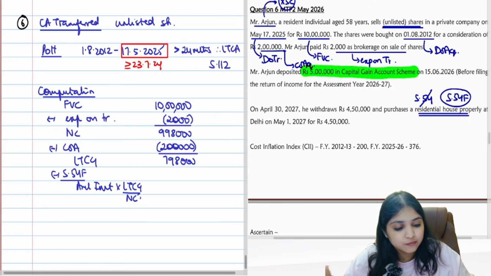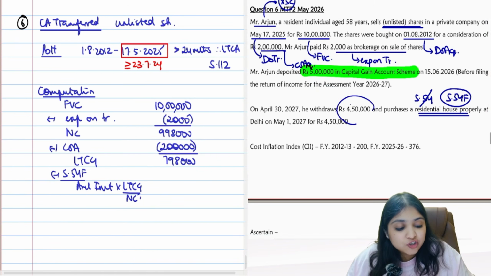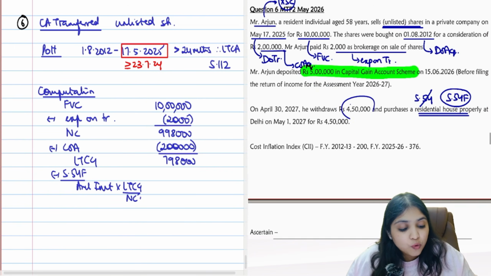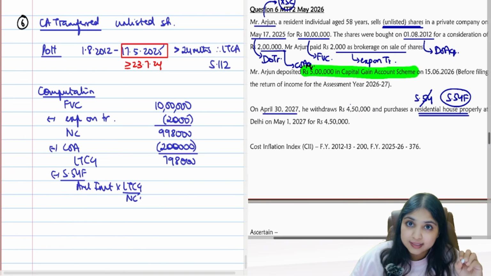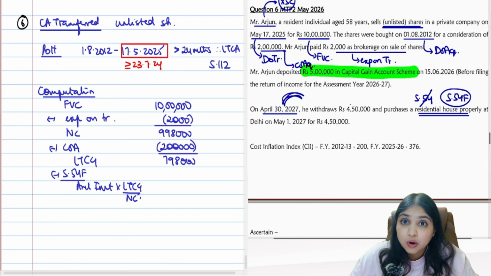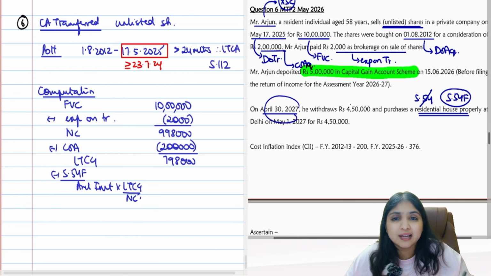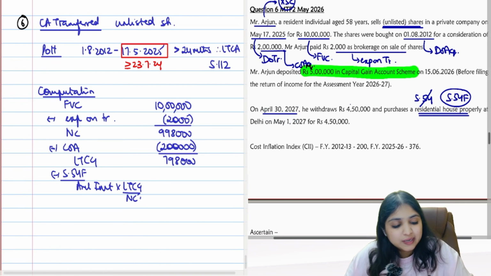How much amount have you invested? I will take the CGD amount first. See, I'll tell you why. I will not straight away take 4,50,000 because 4,50,000 assessee has purchased only in 2027, guys. Only after ITR date only assessee has purchased the new house. So therefore, when assessee is filing ITR, that time we don't know how much money assessee is going to be putting in the new house. So I will take the CGD money.